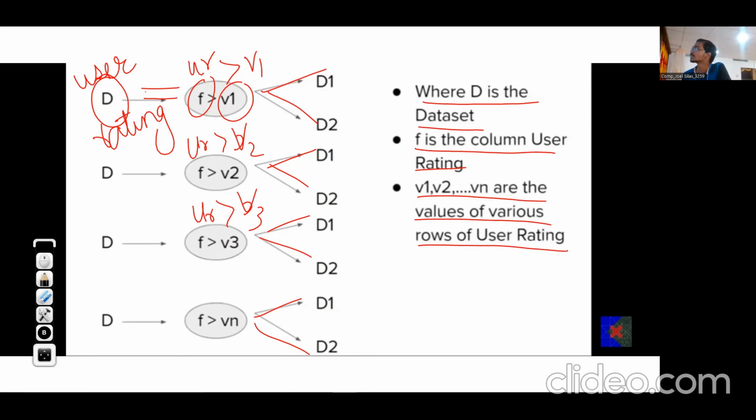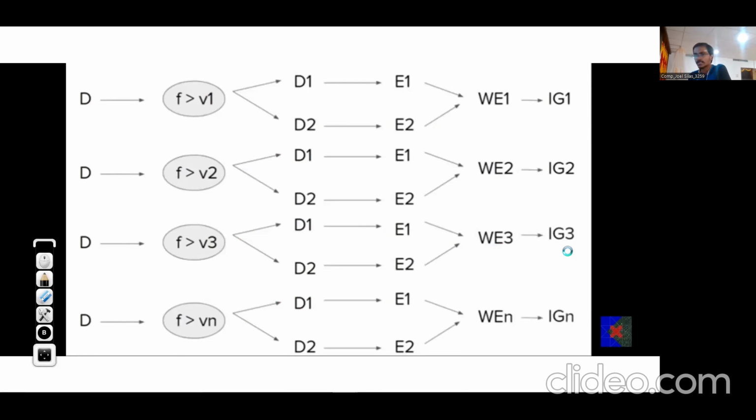Now, we know that to select the efficient splitting, we need to find which split is best. That means we need to understand which value out of the user rating we need to select. So in that, we'll calculate the entropy of D.